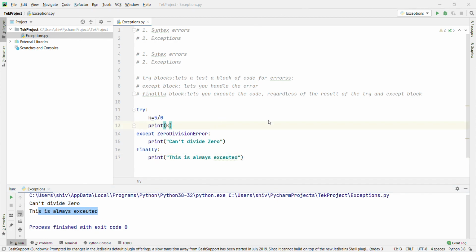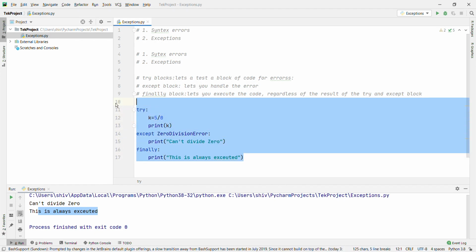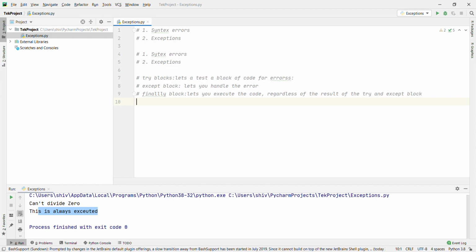Now we'll go with raising an exception. How are we going to raise an exception? As a Python developer, you can choose to throw an exception if a condition occurs. To throw an exception, we have to use the raise keyword. Let's go with the example.